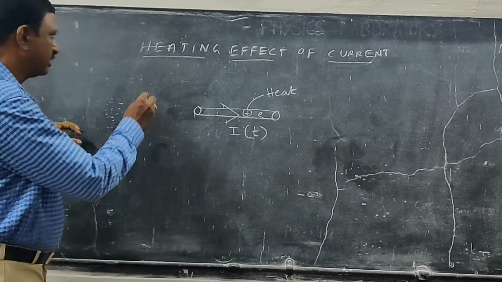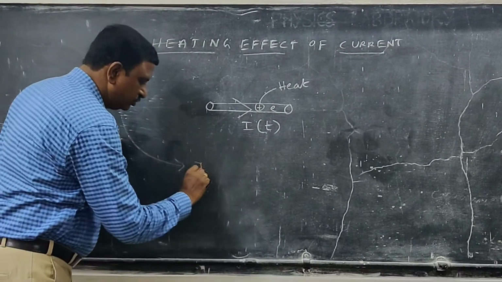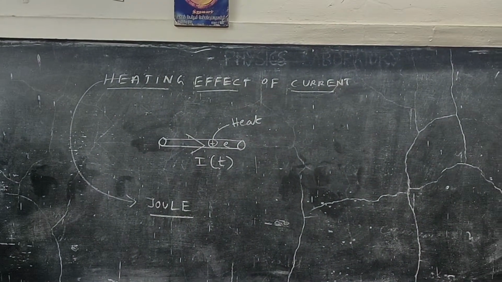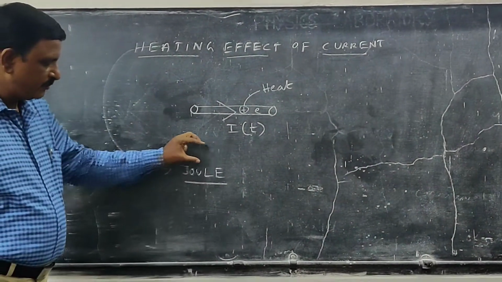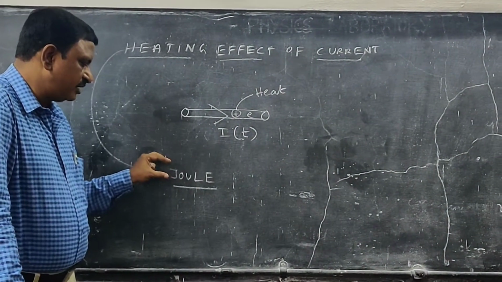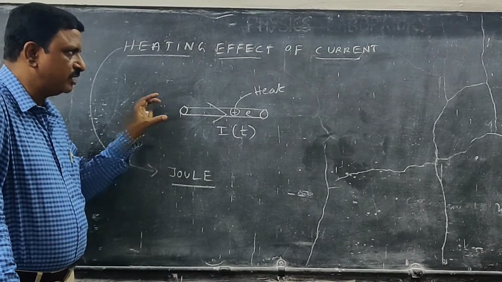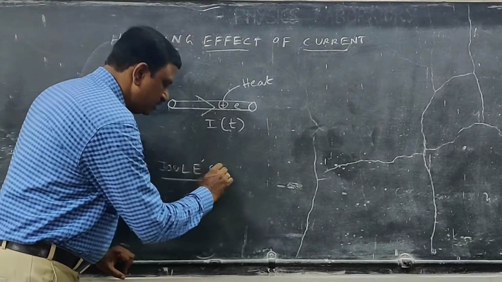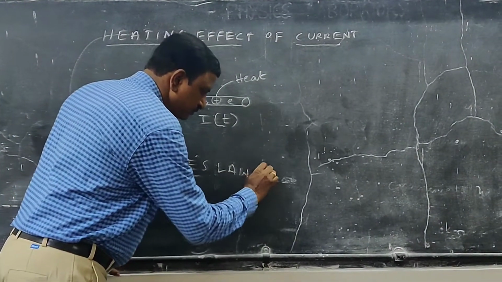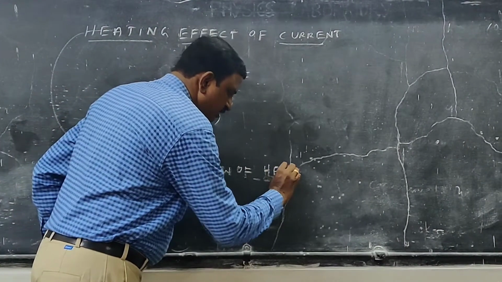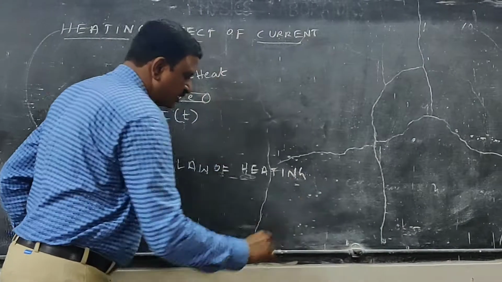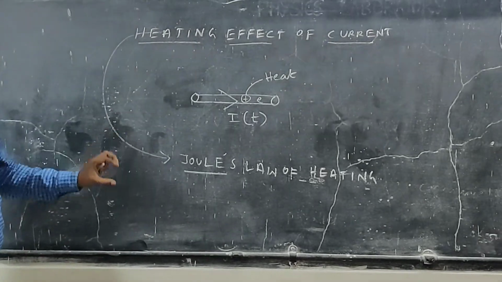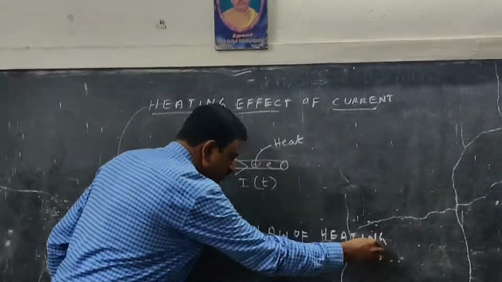This heating effect of current was first observed by Joule. He found out the value of the heat energy liberated when current is passed through a wire. That law is called Joule's law of heating. How much heat is produced when current is passed through a coil? He gave the form of the law, which is called Joule's law of heating.